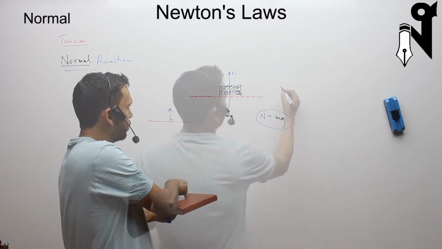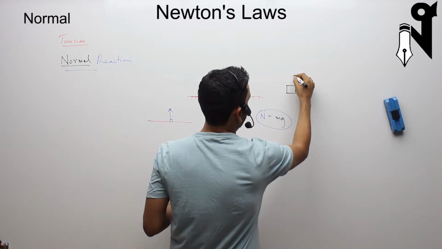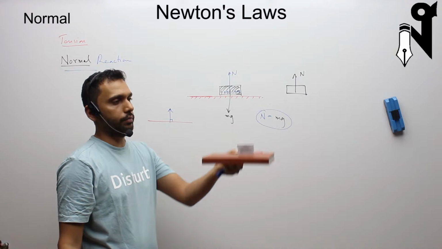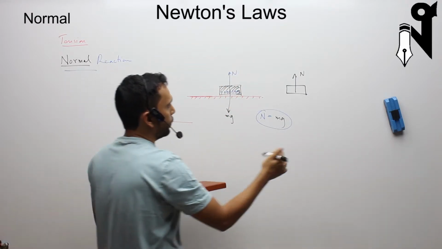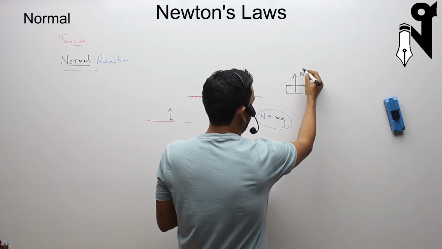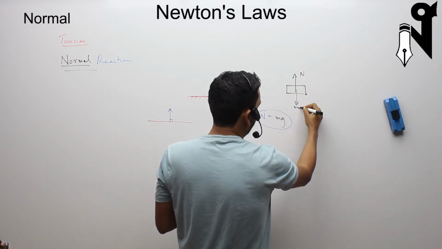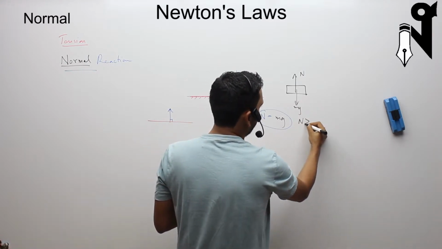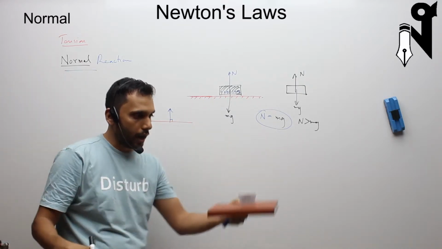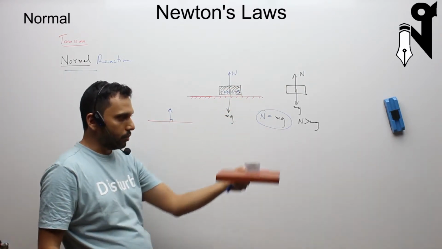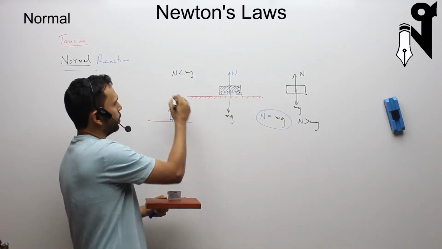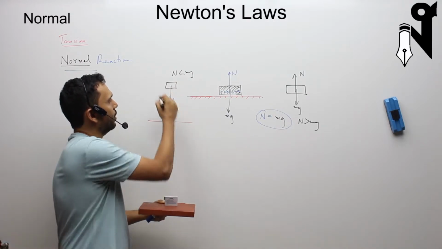Then what is happening is that the black body is experiencing a push from the bottom, and it is going up. So that normal reaction, the push from the bottom, is overcoming the weight of the body, which is mg. And in this case, N must be greater than mg. Then only it's going up. And in the case when the body is going down, the normal reaction must be less than mg. Hence mg wins. Hence the body must be going down.